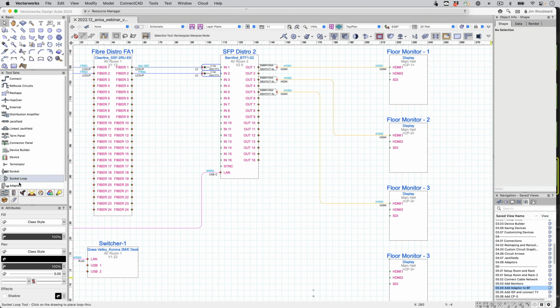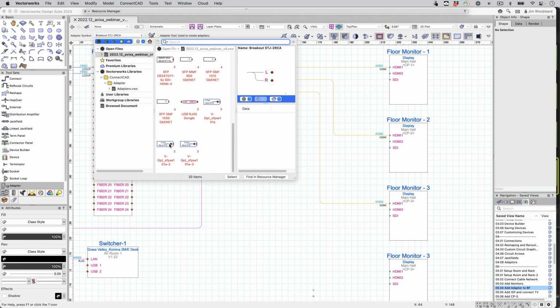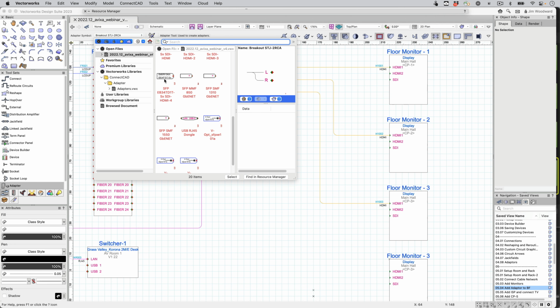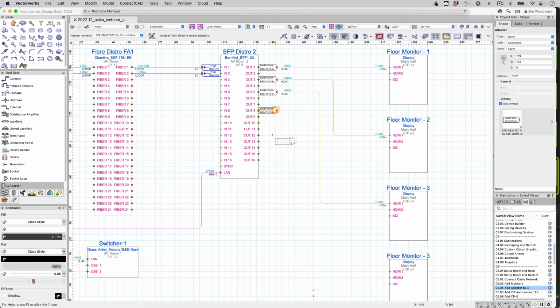We'll add an adapter and feed that last monitor. We'll select an SFP to HDMI. And we'll put that on output 8. We'll connect to the HDMI of that last monitor.